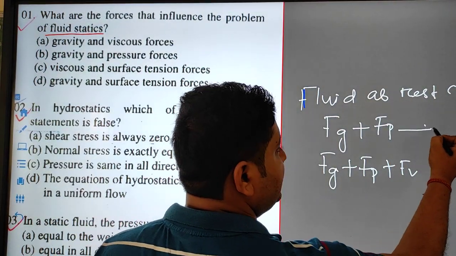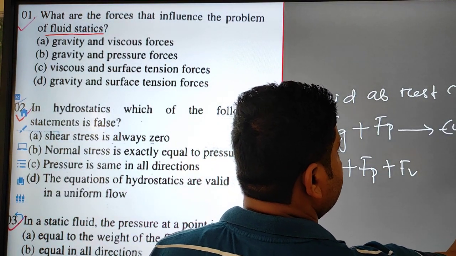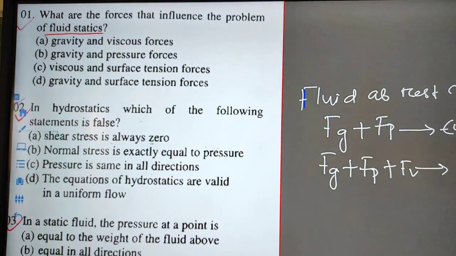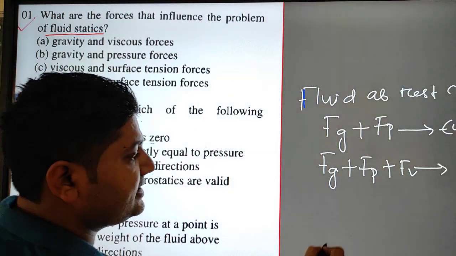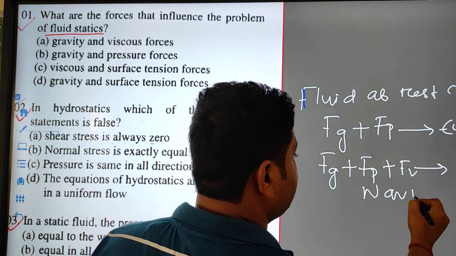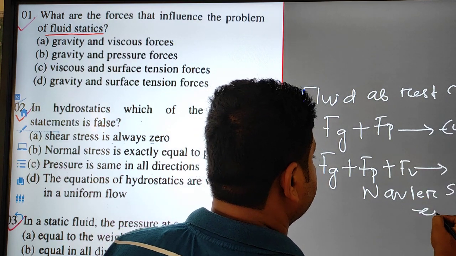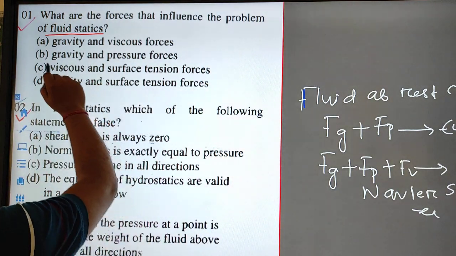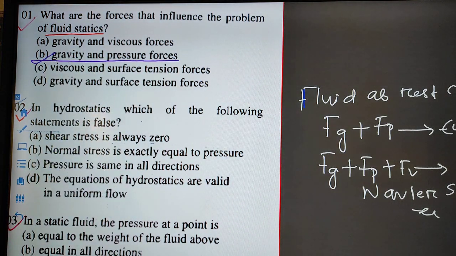The equation which governs these two forces is called the Euler equation. And the equation which covers the gravity force, pressure force and viscous force is called the Navier-Stokes equation. So here in this question, gravity force and pressure force will act. Option B is the correct answer for this question.